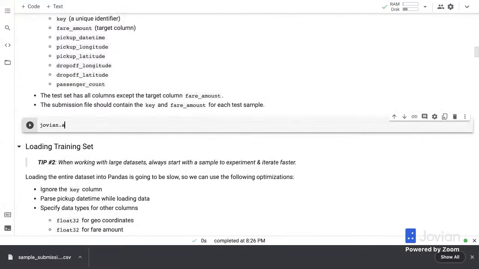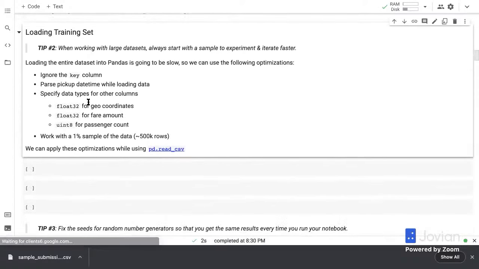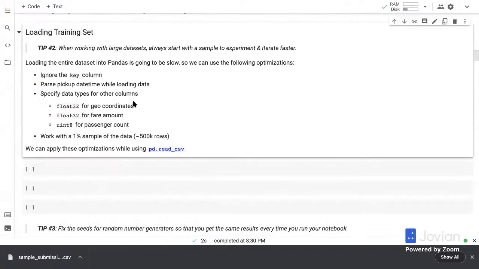Now I'm going to just save my notebook at this point. I'm going to save regularly so that I don't lose any work. You should do that too. Next up, we are going to load the training set, right? So here you can check the table of contents if you're ever lost. We are going to now load the training set and then load the test set.